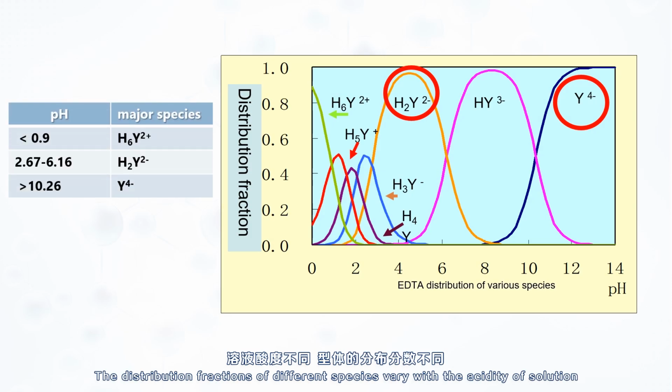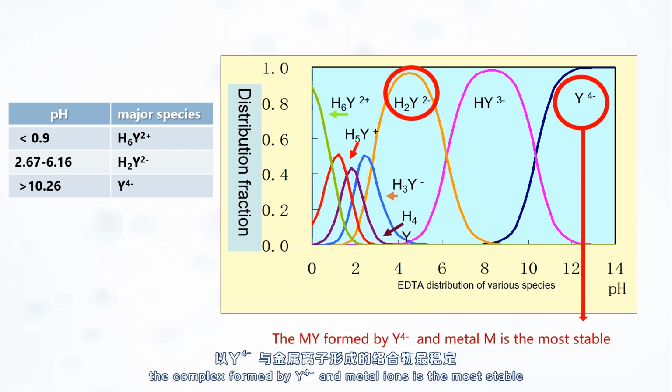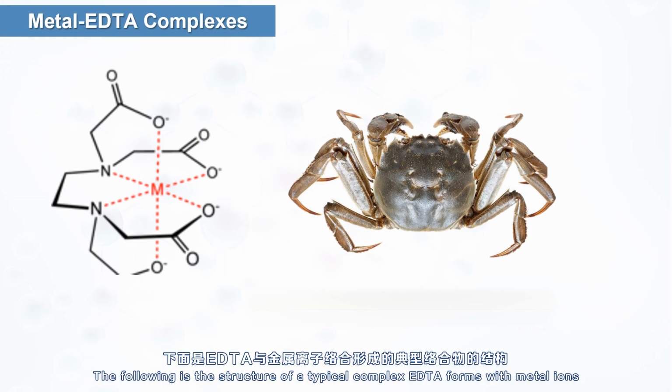The distribution fractions of different species vary with the acidity of solution. In the 7 species, the complex formed by Y4- and metal ions is the most stable. The following is a structure of a typical complex EDTA forms with metal ions.